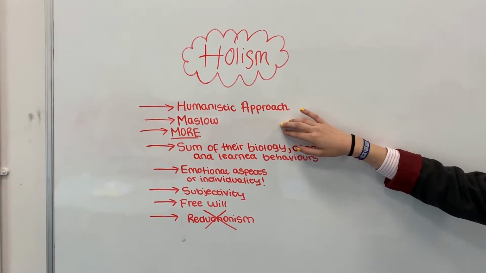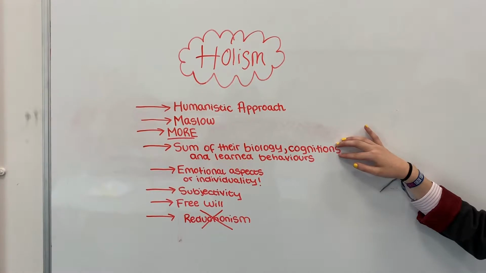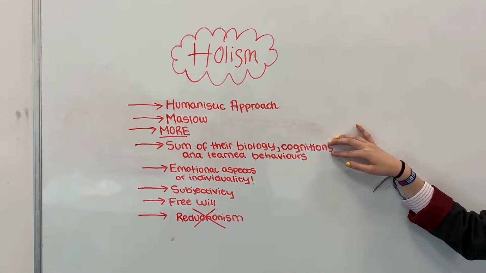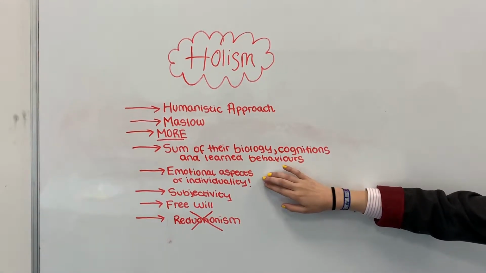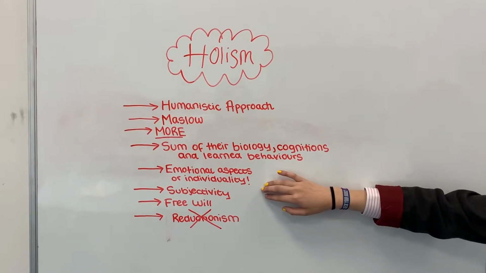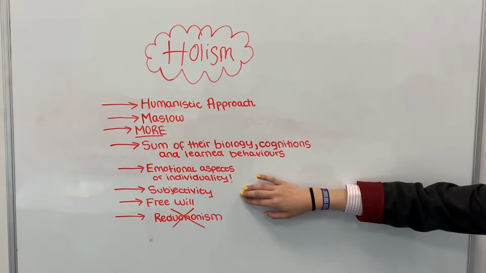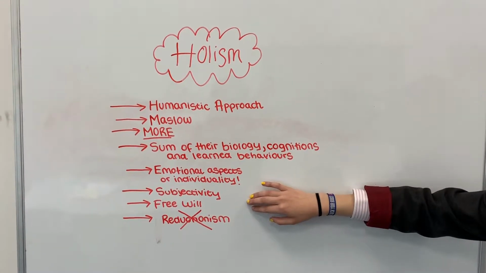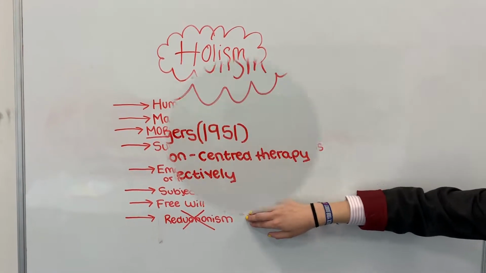Maslow suggests humans are more than just the sum of their biology, cognitions and learned behaviours, and that we must consider emotional aspects or individuality. This approach incorporates subjectivity and the idea of free will, both of which are difficult for reductionism to explain.